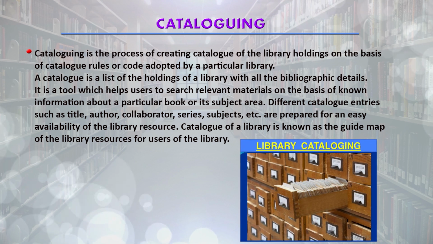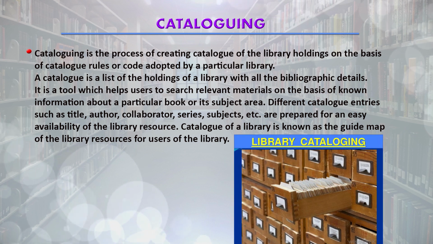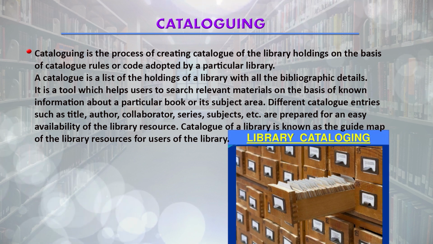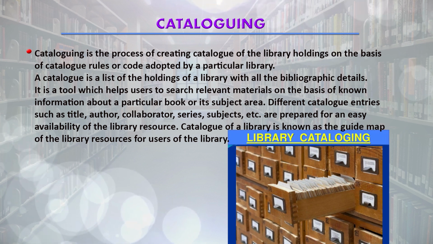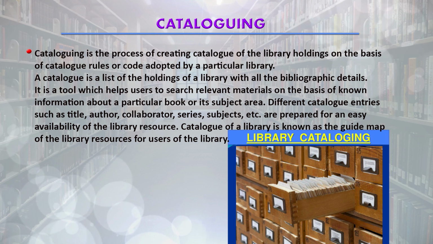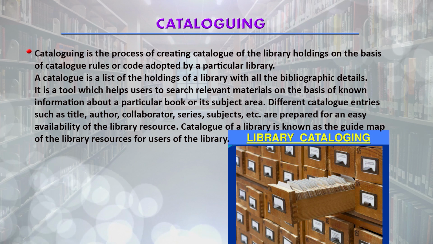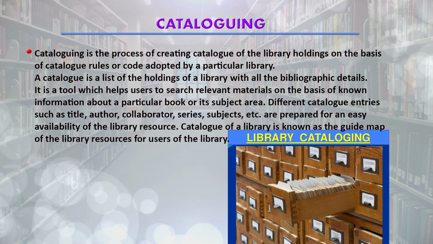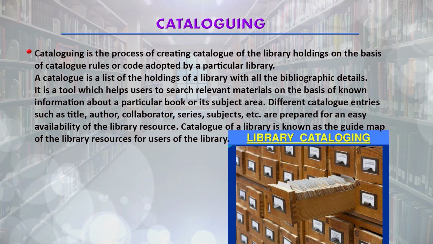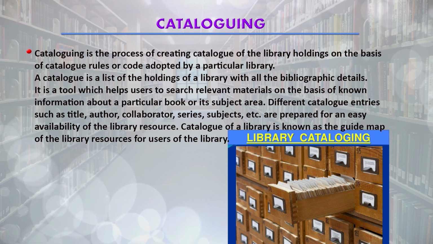They are adapted by a particular library. So, catalog is a list of the holdings of a library with all the bibliographical details of that document. It is a tool which helps users to search relevant materials on the basis of known information about a particular book or its subject area. Different catalog entries such as title, author, collaborator, series, subject are prepared for an easy availability of the library resources.